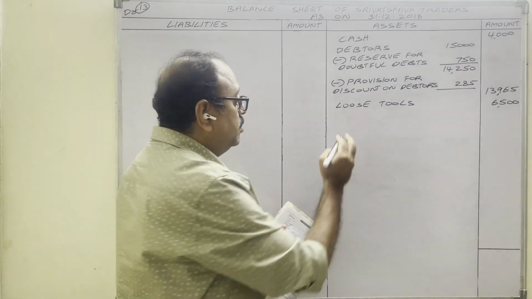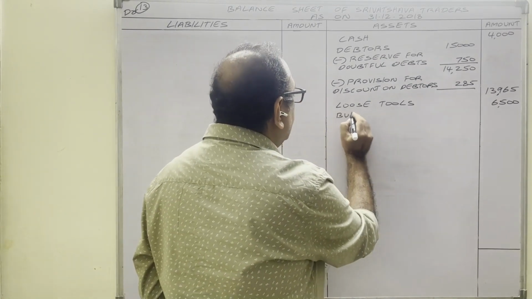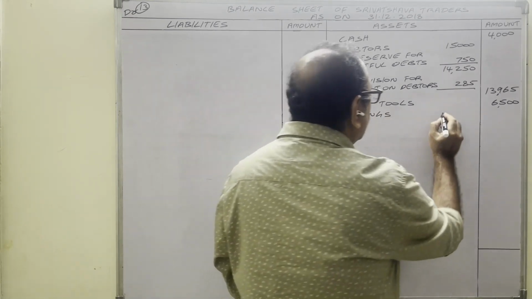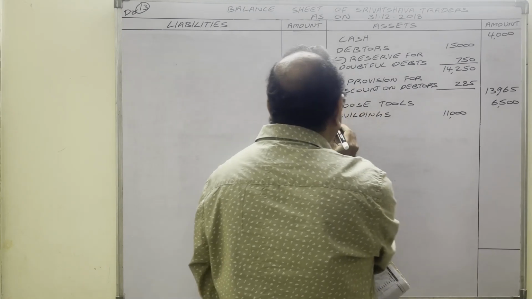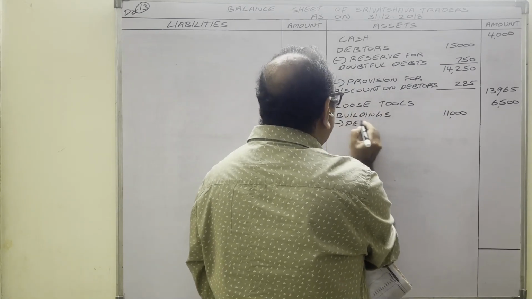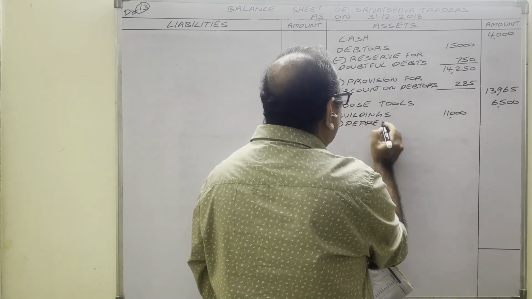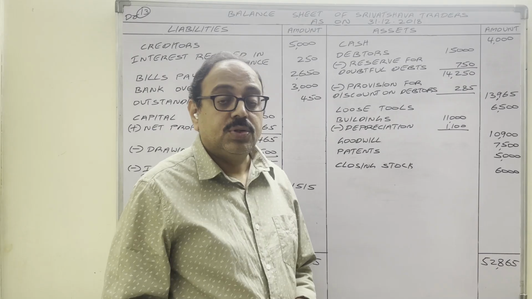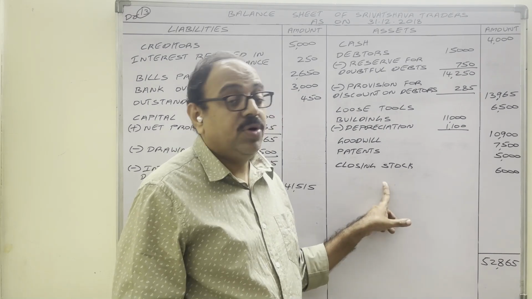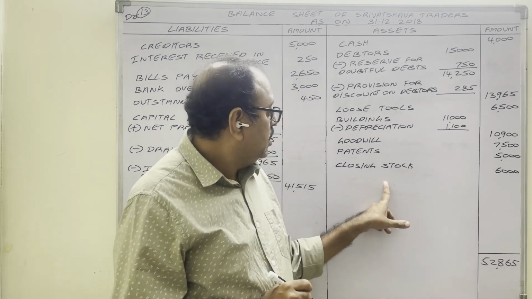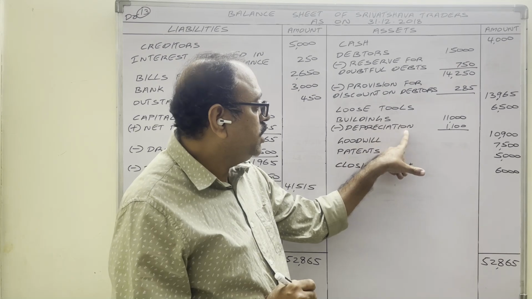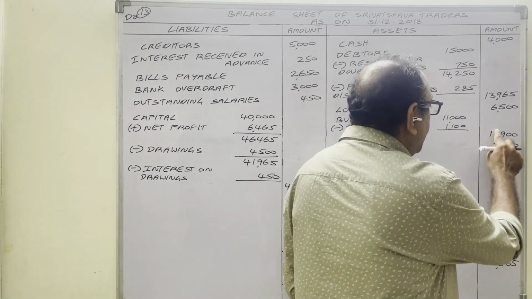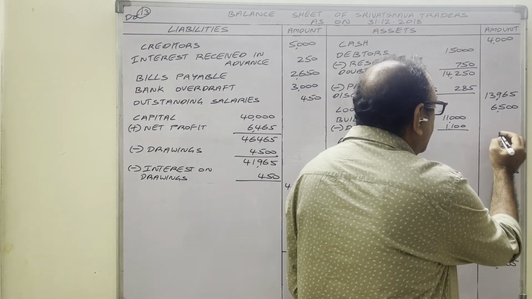Buildings, asset, depreciation is there, therefore amount in inner column 11,000 rupees minus depreciation. In profit and loss account we have calculated 1,100. Difference in outer column. So after completing the problem, I have noticed one small correction. That is, building minus depreciation. Amount is not 10,900. This is 9,900.